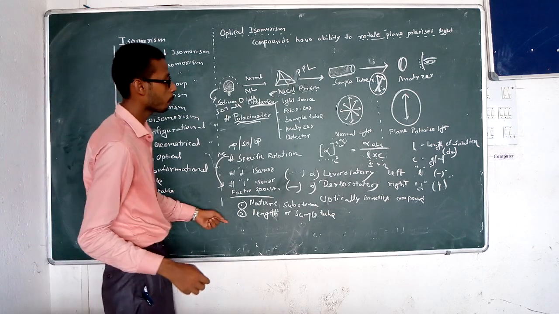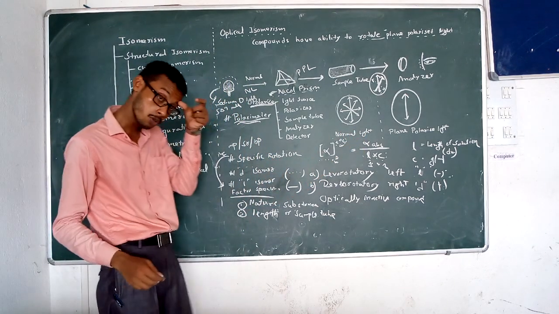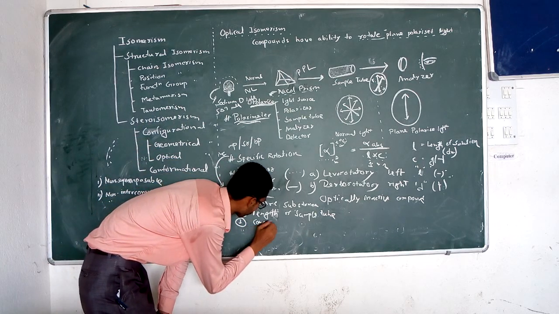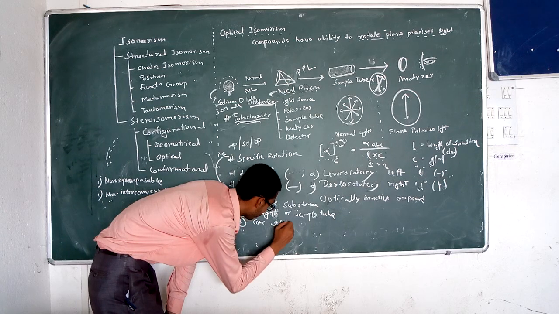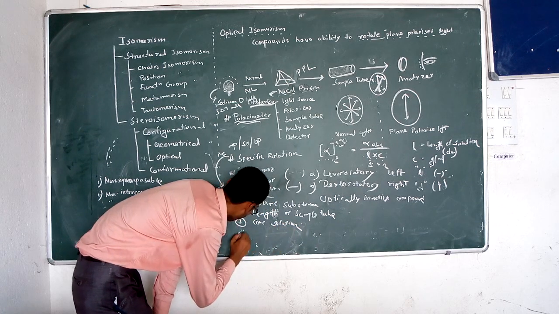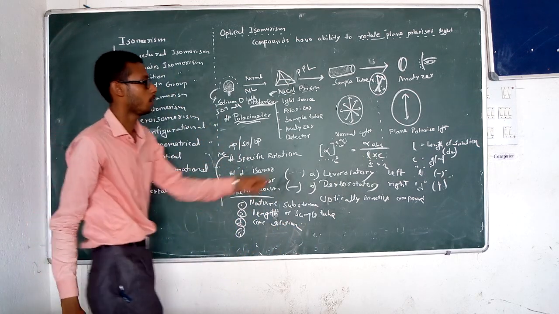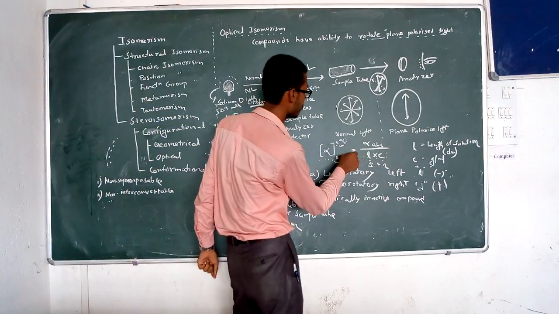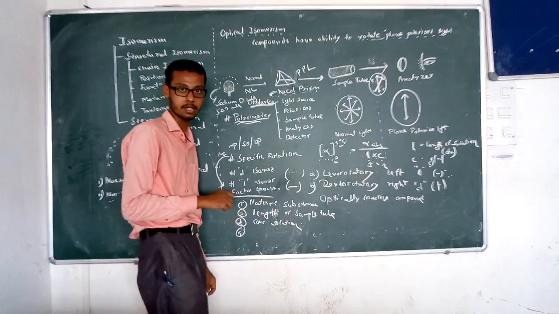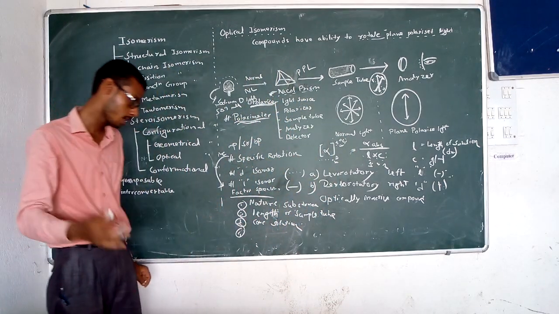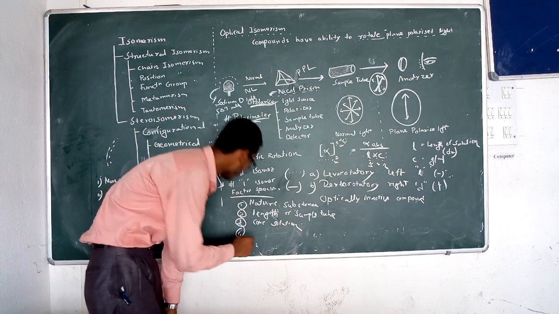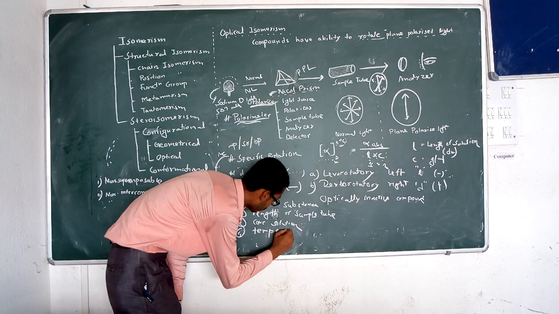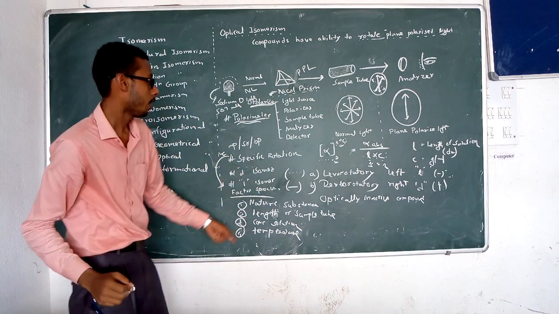Now coming to the third point, C, concentration of the solution. This is also an effect. Concentration of the solution. Fourth point, what can it be? T, temperature. Because in the definition of specific rotation, we keep the temperature constant. So temperature affects the specific rotation. So the temperature of the solution. Okay.